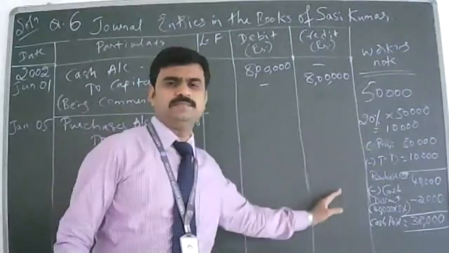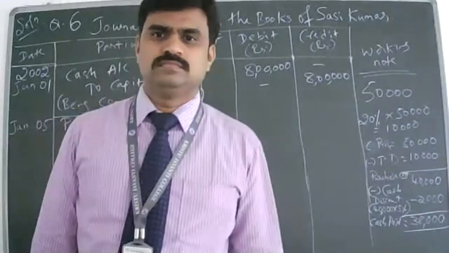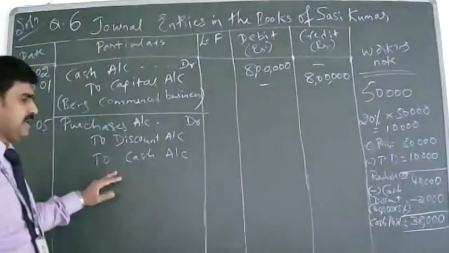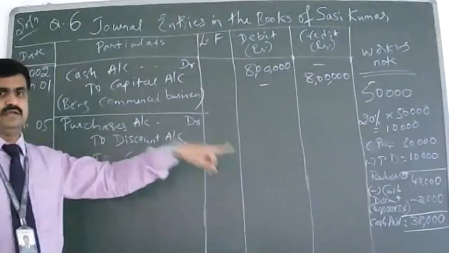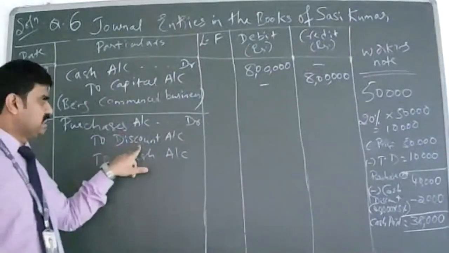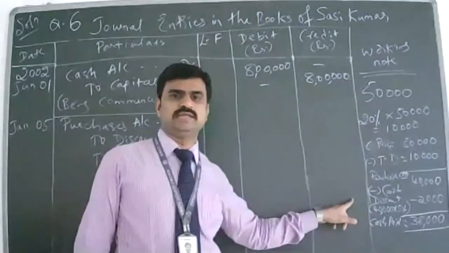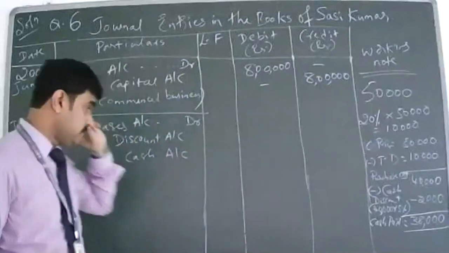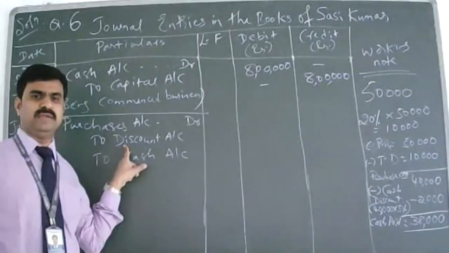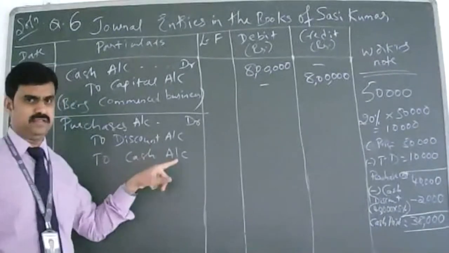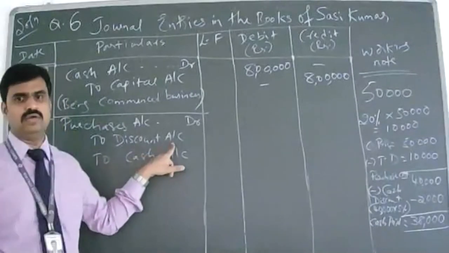Did you copy this? Yes, sir. Okay. So your journal entry will look like this. Purchase account debit, because you're purchasing, so debit all expenses. And discount account I'm crediting because discount is my gain. So discount is what account? Nominal account. Nominal account rule is debit all expenses and credit all incomes and gains. Discount is a gain for me because I'm receiving discount, so I have to credit the discount account.